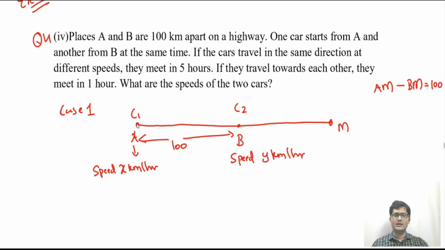Correct. Car 1, which is at A, will travel AM distance from here to here. The car at B, that is car 2, will travel from this point to this point, that is BM distance. So from AM, if I subtract this BM, I'll be left with AB, and AB is the distance between A and B, that is 100. Keep this in mind for this case 1.